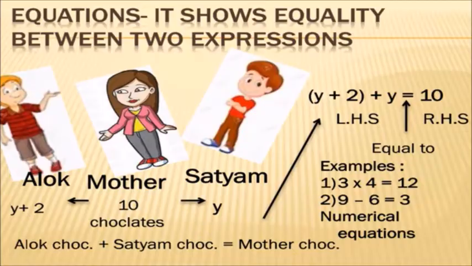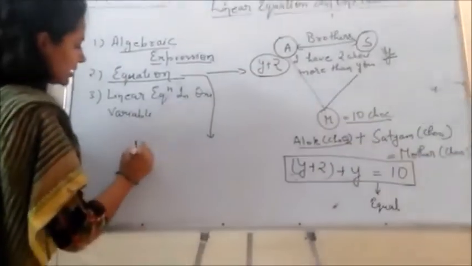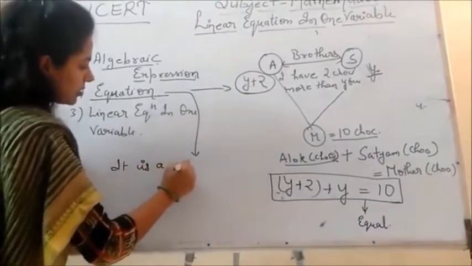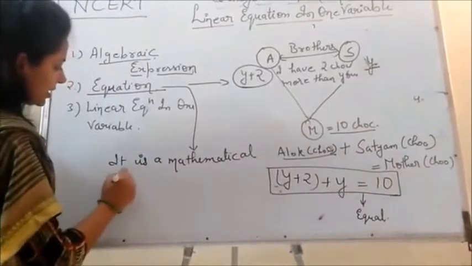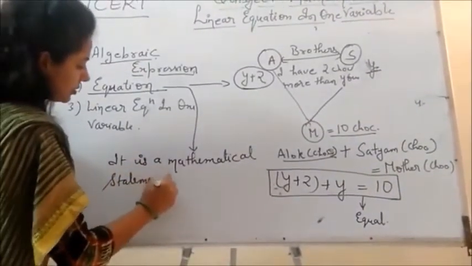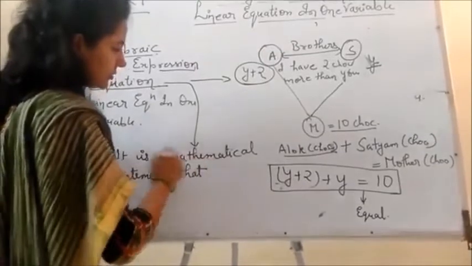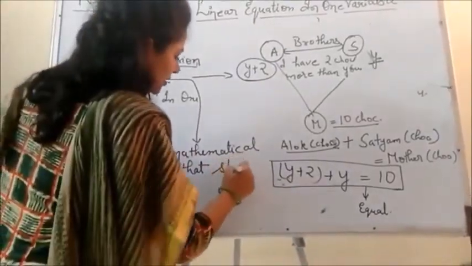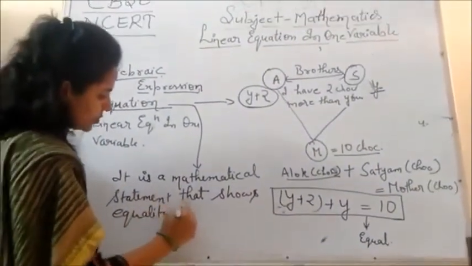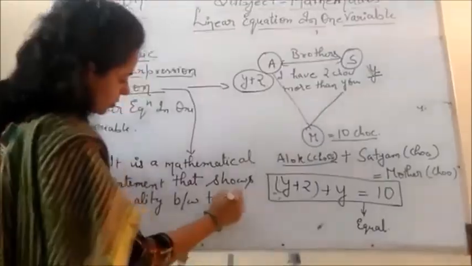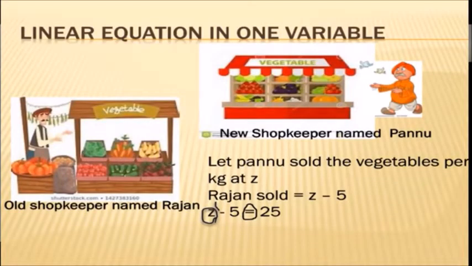That means, how can we define an equation? It is a mathematical statement that shows equality between two expressions. Now, linear equation in one variable. Before starting this, see, linear equation in one variable means it has only one variable. It must be one variable only.